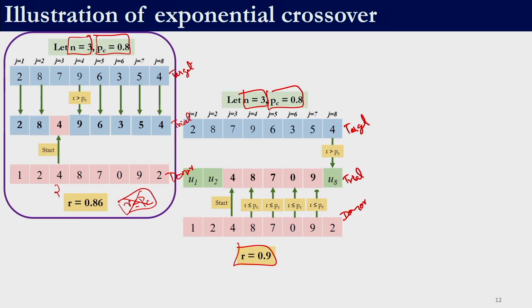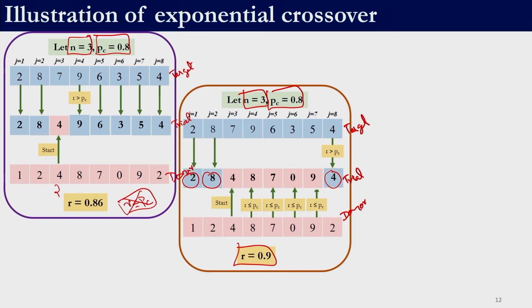The condition fails and we still are to fill 3 values u1, u2 and u8. So, all these 3 variables are to be copied from the target vector, right. So, 4 to 8 are directly copied from the target vector. What we need to remember is, once we hit a failure, that is once r is greater than the crossover probability, whatever values are yet to be filled are to be copied from the target vector.